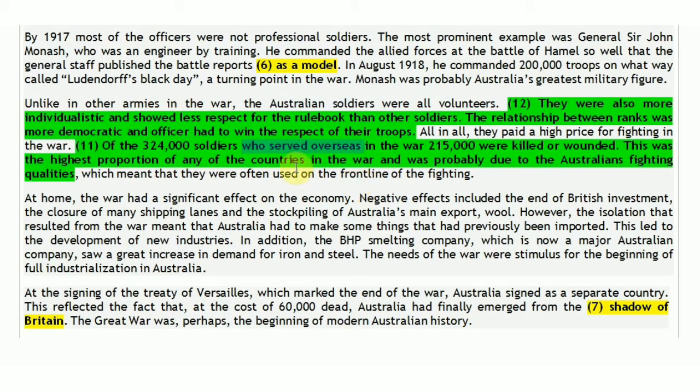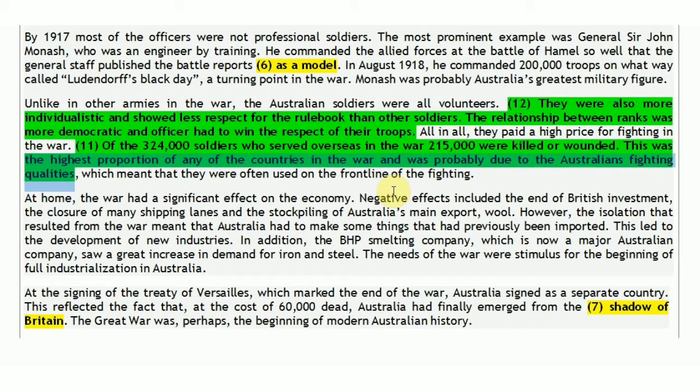So like 324,000 soldiers served in the war. Out of these soldiers, 215,000 were killed or wounded. So this 215,000 Australian soldiers were killed or wounded, that means injured. This was the highest proportion of any of the countries in the war, and was probably due to the Australians' fighting qualities. So from here also we can come to know that they are talking about the Australian soldiers, because they are talking about the fighting qualities of Australian soldiers.